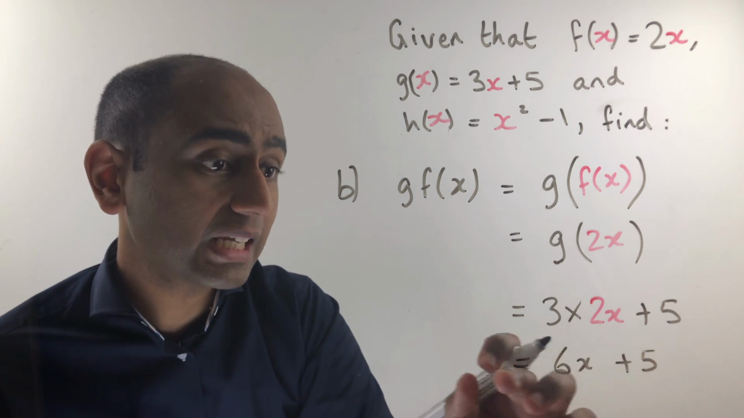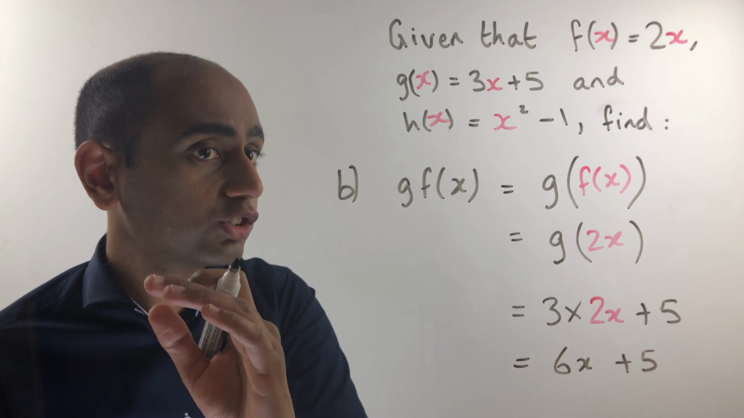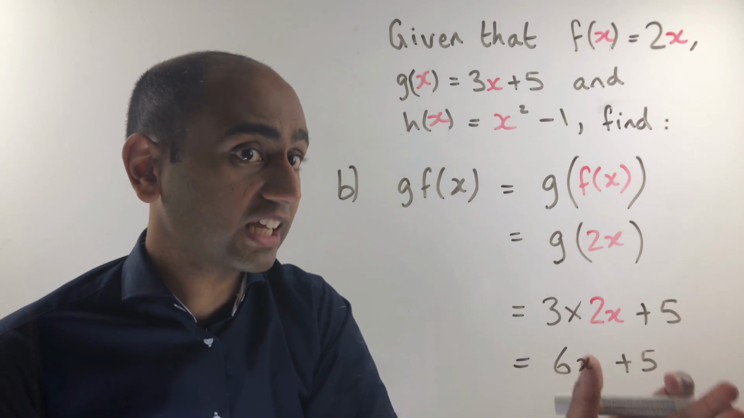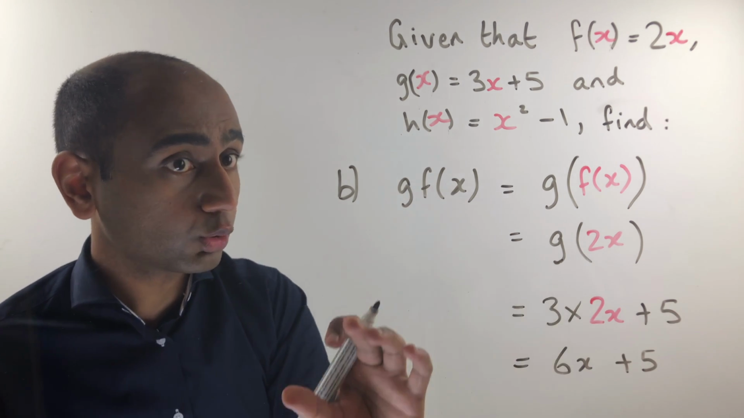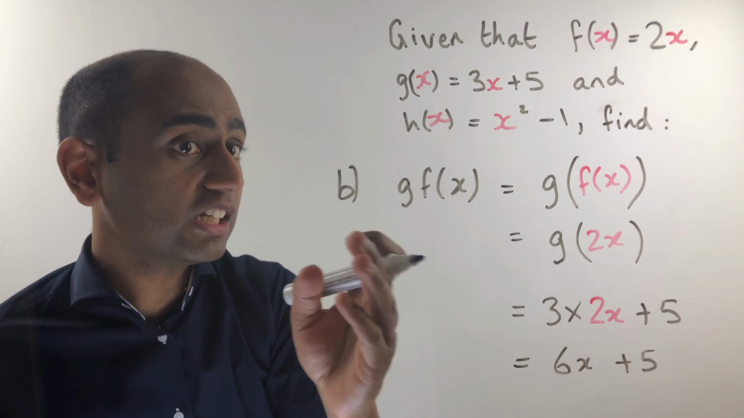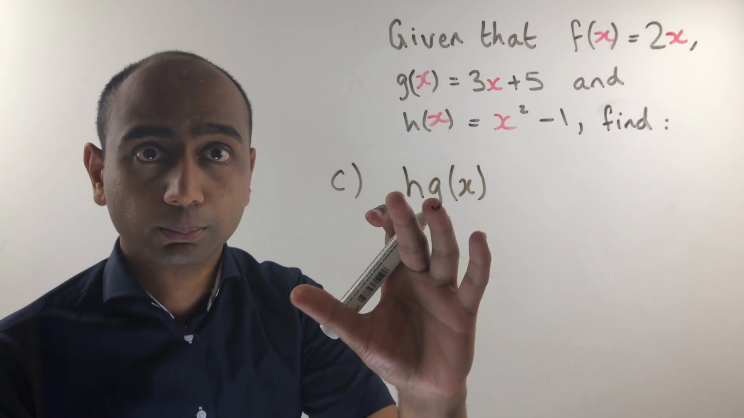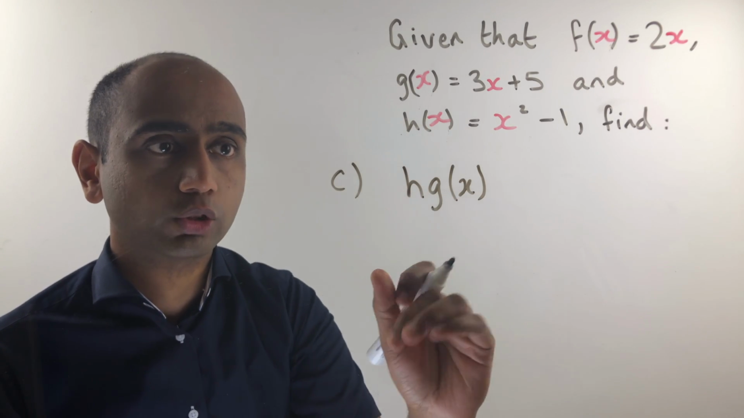Notice this is not the same answer that we got for fg of x in part A. In that question we got 6x plus 10. So just like we saw in the earlier video, fg is not the same as gf. Here's part C. Pause the video and have a go at this one for yourself.